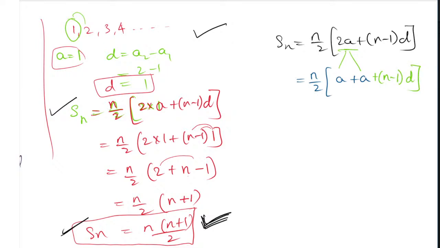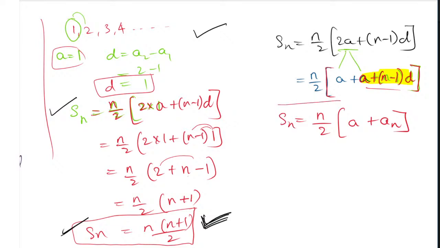So this is one more derivation I am showing you. Something you have studied: a plus n minus 1 into d is referred to as what? Yes, it is nothing but an. So this whole thing is nothing but an. So this is one more formula for Sn. You can use this formula when they give the first term and the last term. Here an is the last term, because that term you must know and understand it is the last term.